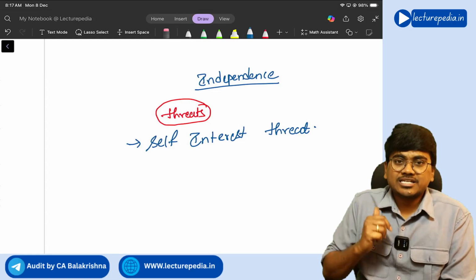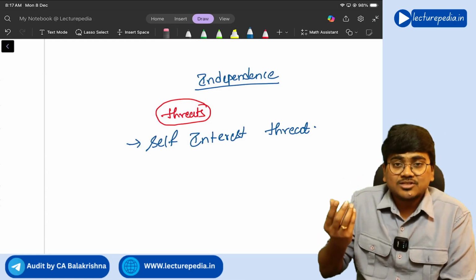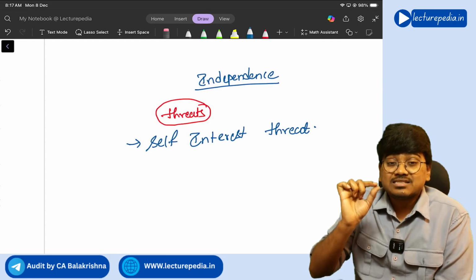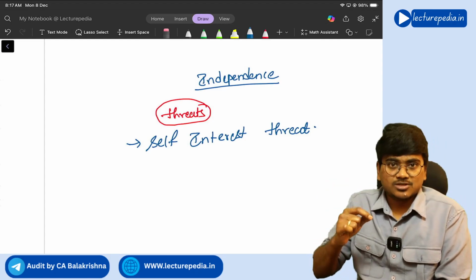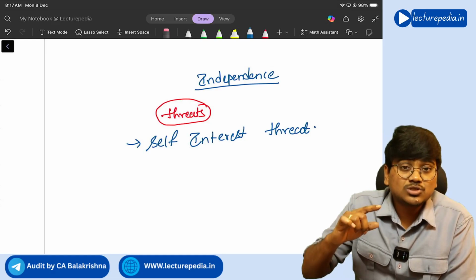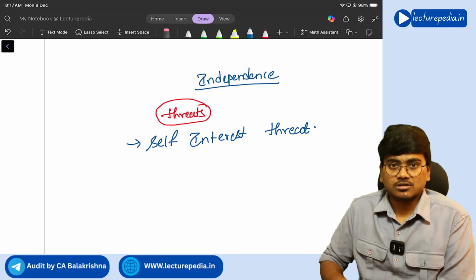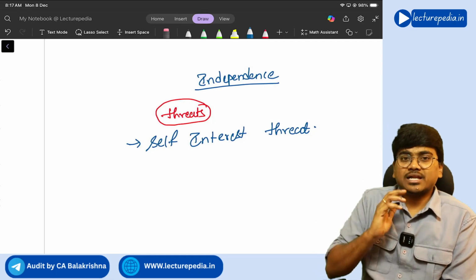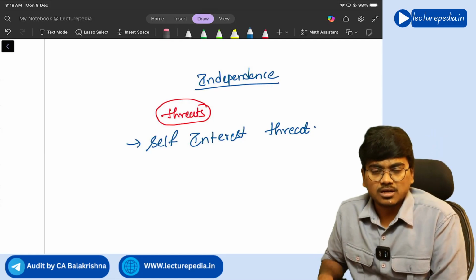You cannot act independently because you are having some interest in that entity. So this is the best example for self interest threat. So if at all there are any such threats, what the auditor has to do, auditor has to implement safeguards, correct or not? So safeguards to eliminate that threats or reduce that threats to an acceptable level.